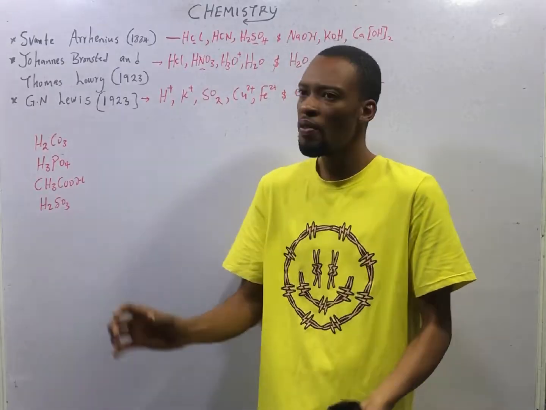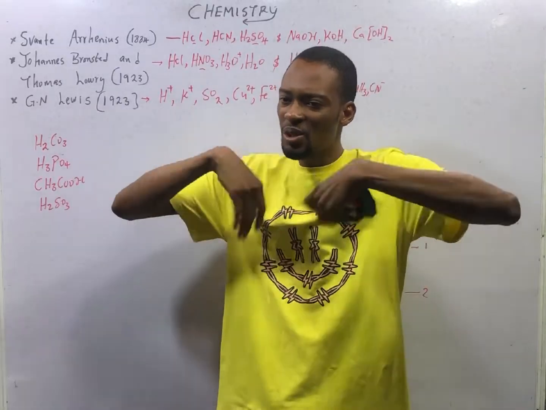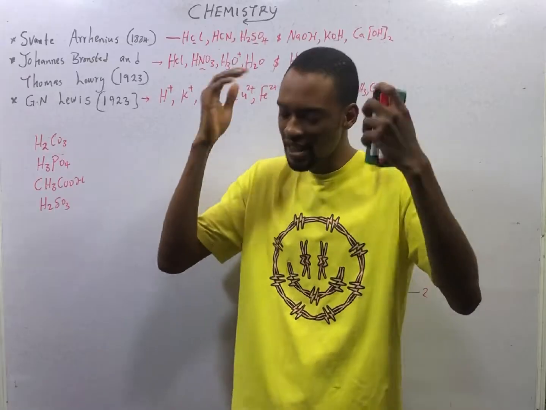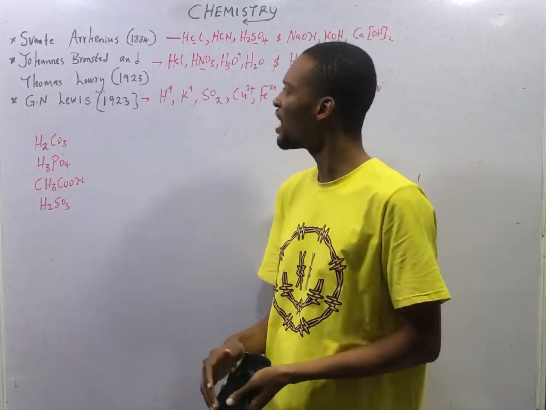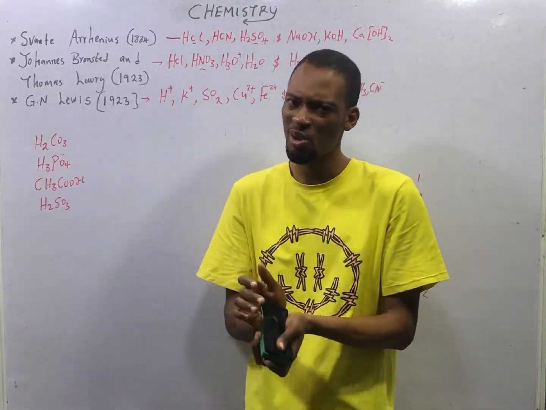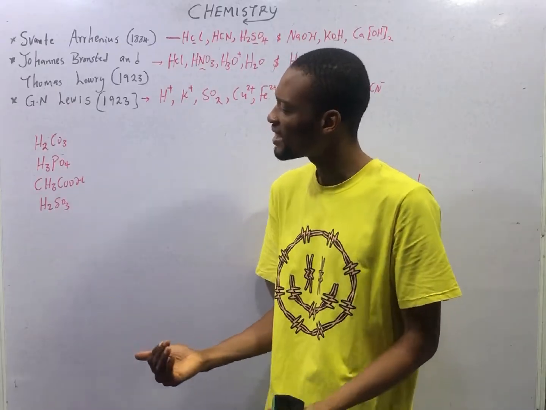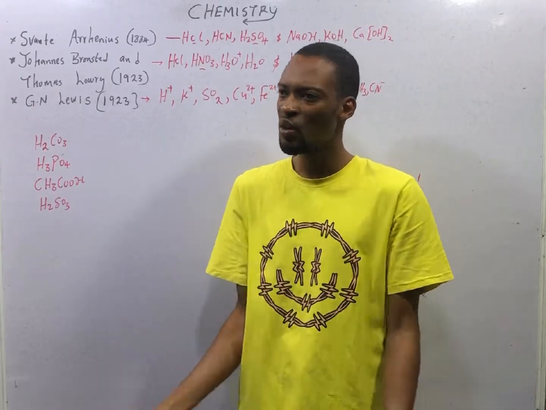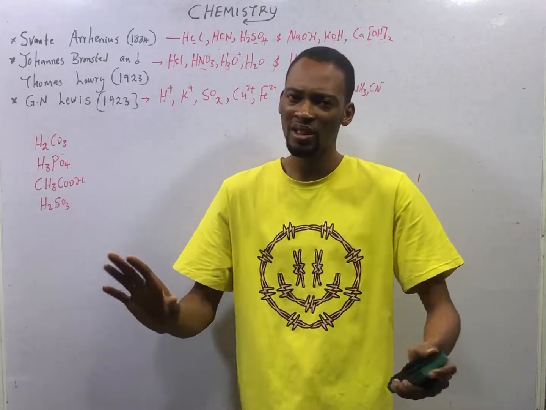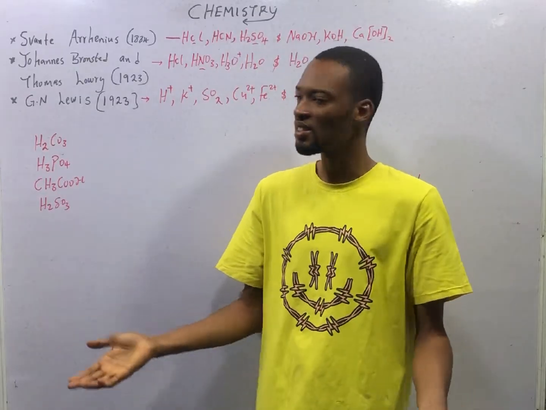Acids, in terms of strength, can be strong acid or weak acid. Strong acids, when they dissolve in solution, dissociate completely, they ionize completely, they give out all their hydrogen ions. Therefore, we say that is a strong acid. Weak acids dissociate partially. When dissolved in water, they don't give out all their hydrogen ions.